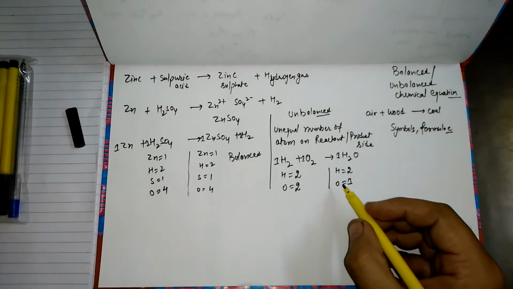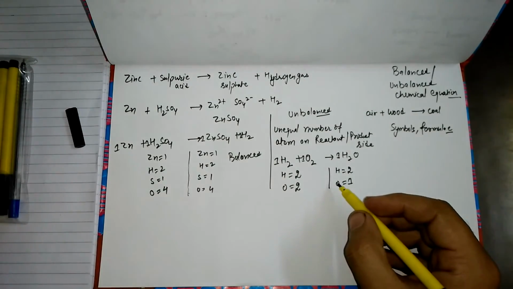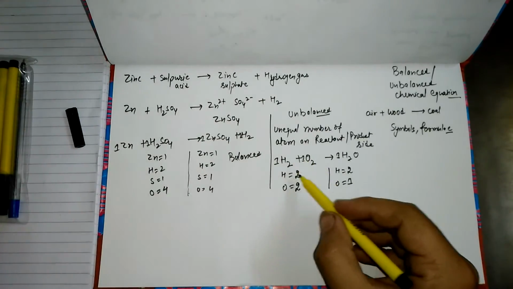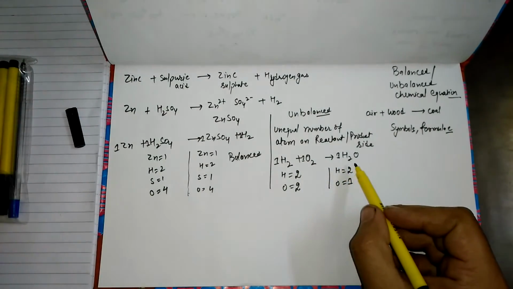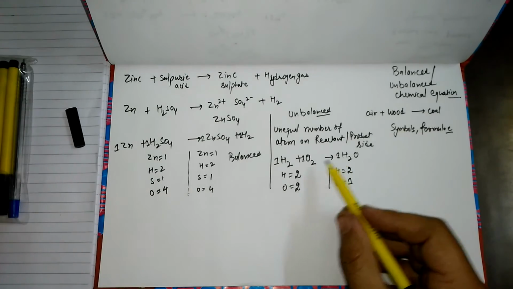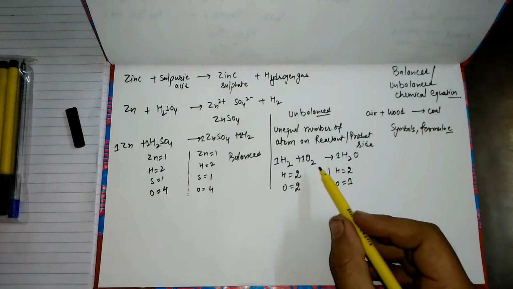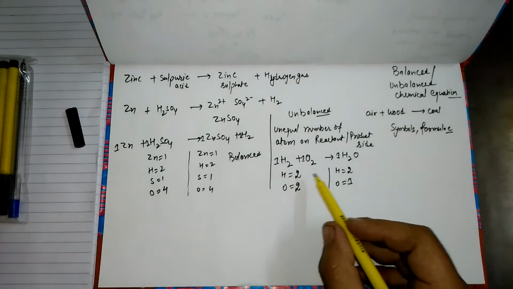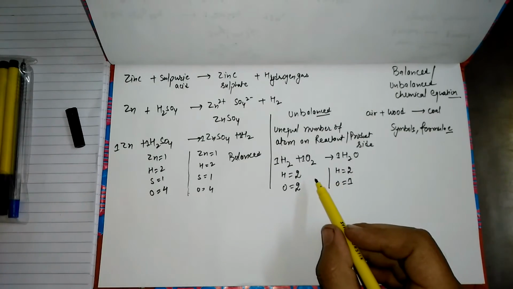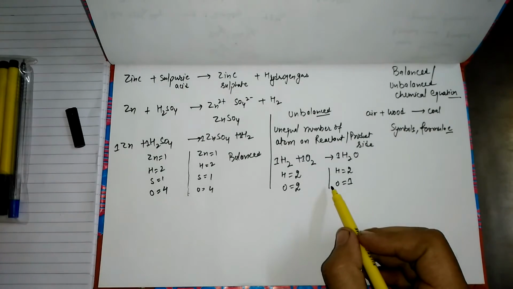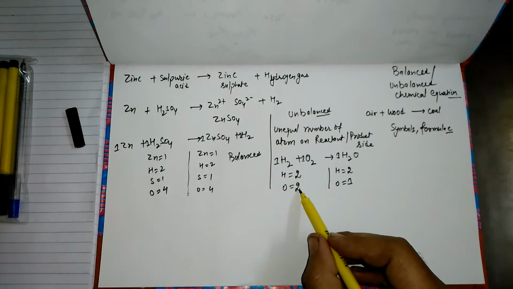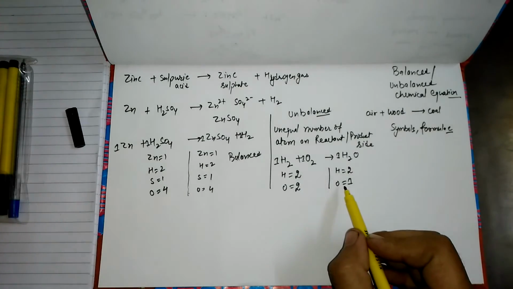So in this reaction, H2 and O2 are the reactants and H2O is the product. If we count the number of atoms on both sides, the number of hydrogen atoms is equal on both sides, but the number of oxygen atoms is unequal. There are 2 oxygen atoms on the left side, but only 1 oxygen atom on the right side.